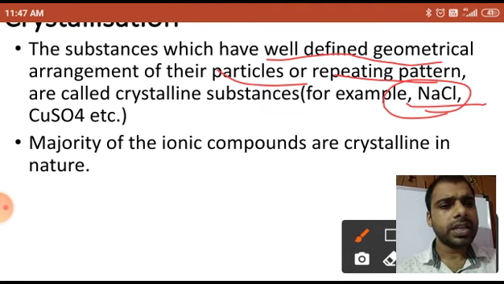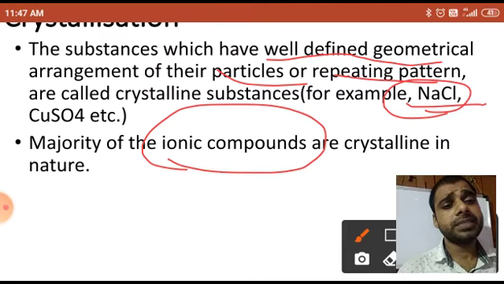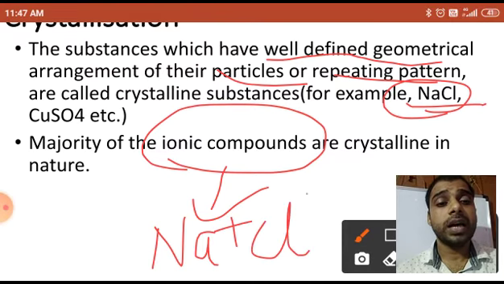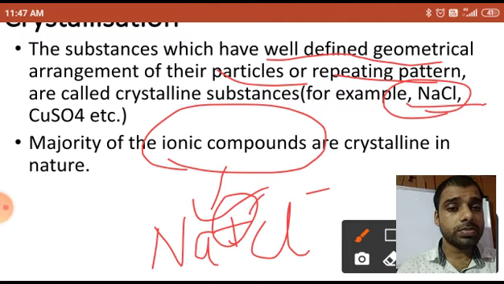The majority of ionic compounds are crystalline in nature. These points you should know. Ionic compounds are compounds made up of ions. In the third chapter you will learn about ions, but I am giving you a glimpse: positive cations and negative anions.